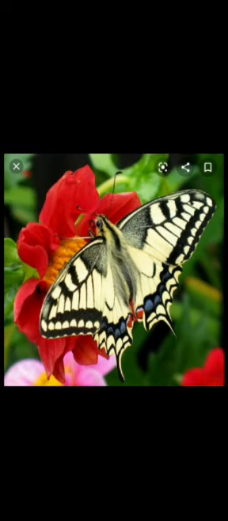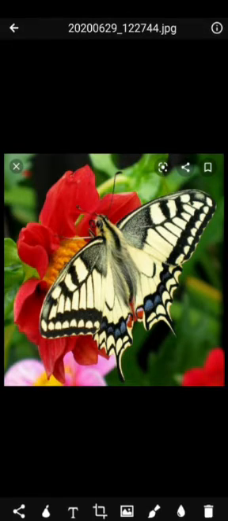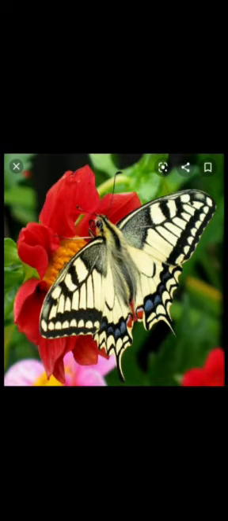So they don't come in the group of birds, but they come in the group of insects. Now what are insects? Animals which have 6 legs are called insects. So butterflies are insects. I repeat children, animals which have 6 legs are called insects.